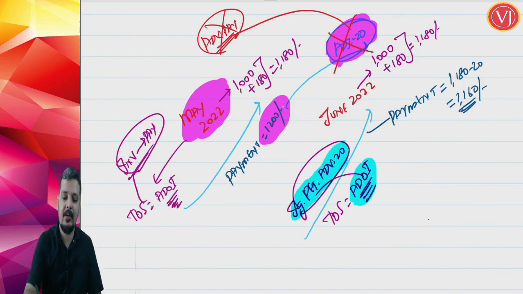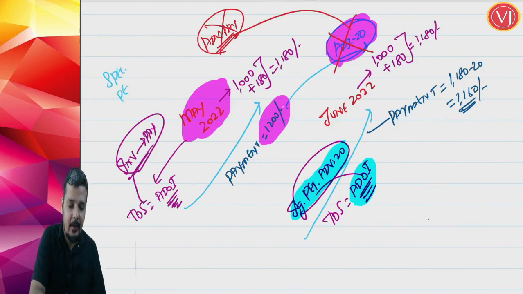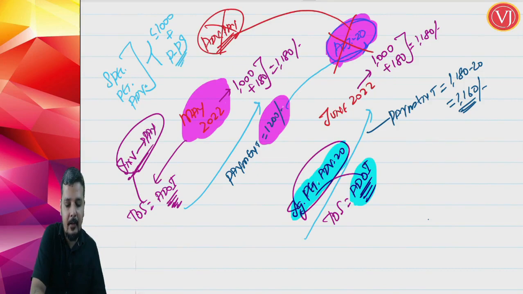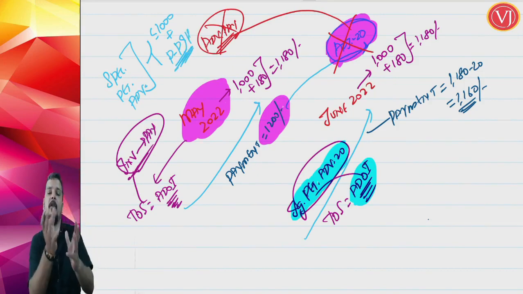This is for a special advance. There are two conditions for special advance. Why am I calling it a special petty advance? It is a special petty advance. One, petty advance means it is less than 1000 rupees. Second, it is paid along with the previous invoice payment. When you are making the previous payment, you are paying along with it.